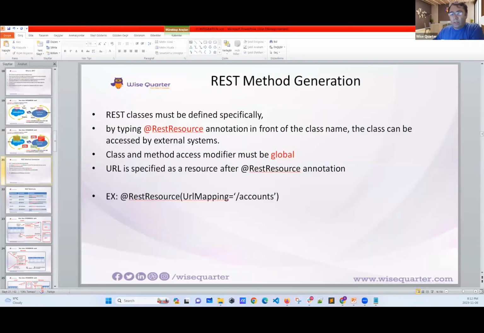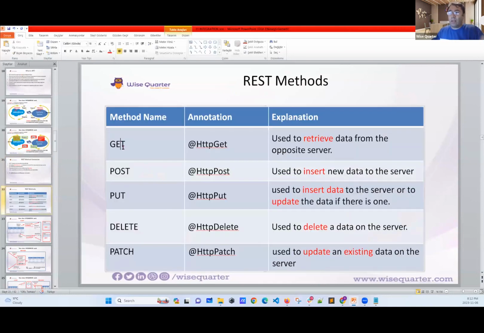I hope this part is clear. Now we created our REST method. We used REST resource, and we used URL mapping. Everything is ready on our side. But the thing is, we are going to get some data. Now let's dive a little bit deeper. What's happening when we use get method or post method or put method? I will try to explain.